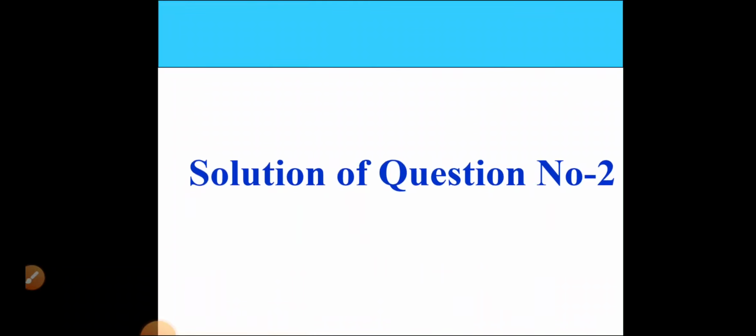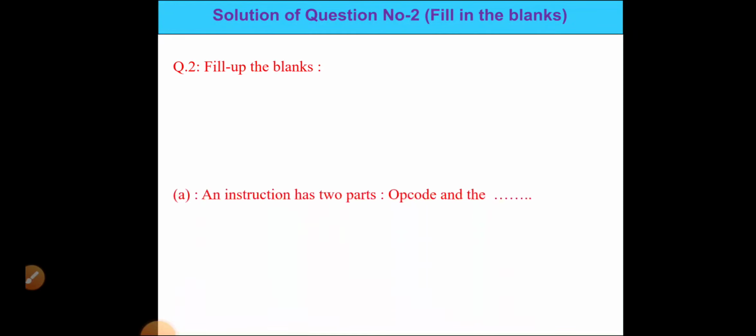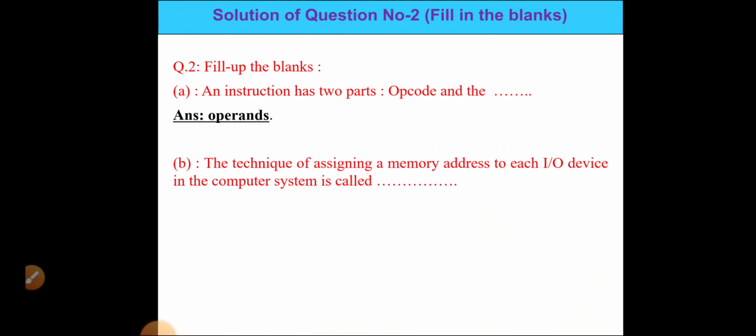Okay, so next is the solution of question number 2. Fill in the blanks. An instruction has two parts, one is called opcode, another is operands. Question B, the technique of assigning a memory address to each input and output device in the computer system is called memory mapped input output.